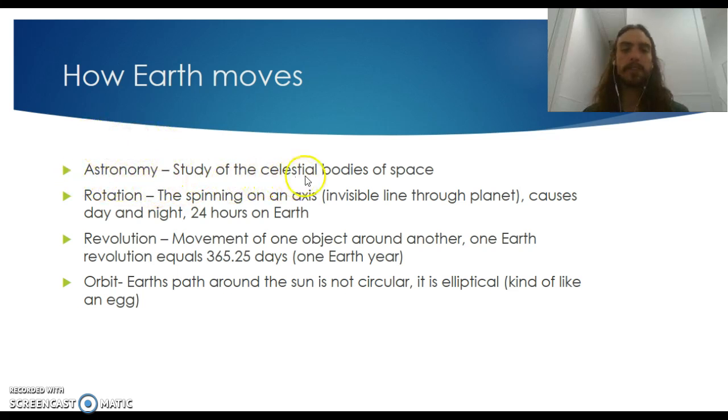Astronomy is the study of celestial bodies of space, not astrology. Astrology is a fake science. Astronomy is the study of celestial bodies of space.